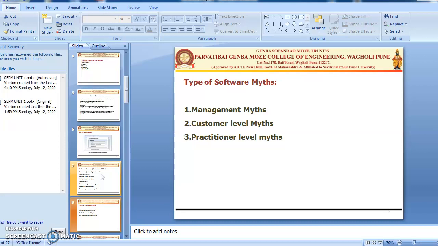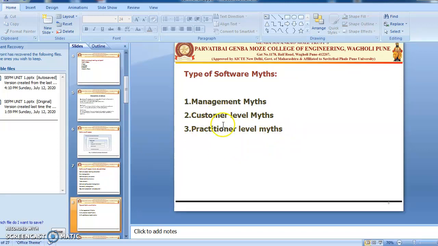Myths are nothing but fabricated notions, we can say imagination or stories which may exist but are not verifiable. So we call them myths. There are three different types of myths in software development. First is the management myth, second is the customer level myth, and third is the practitioner level myth. Firstly, we'll see the management level myth.